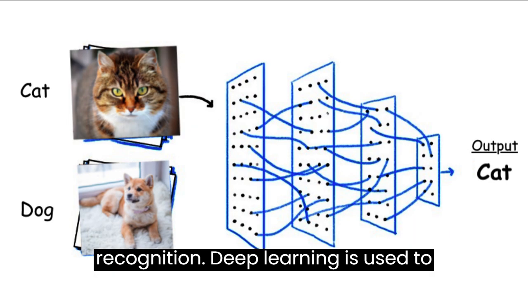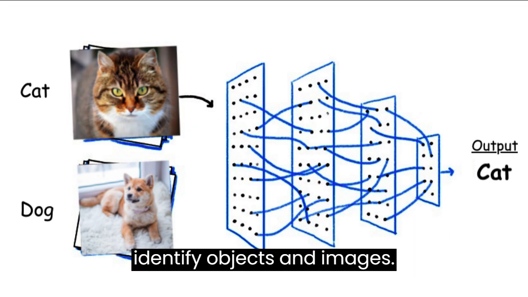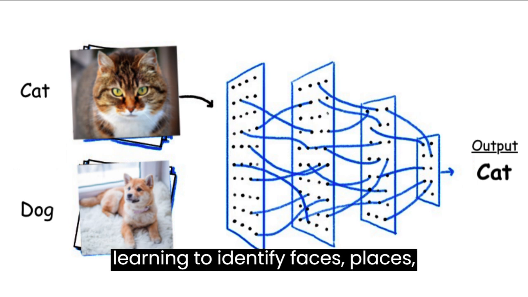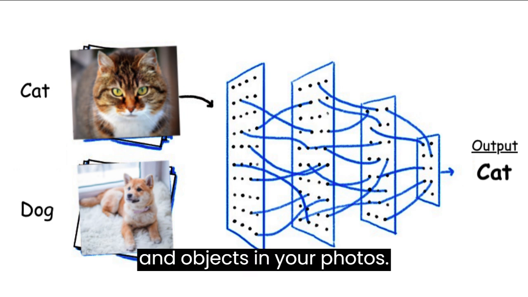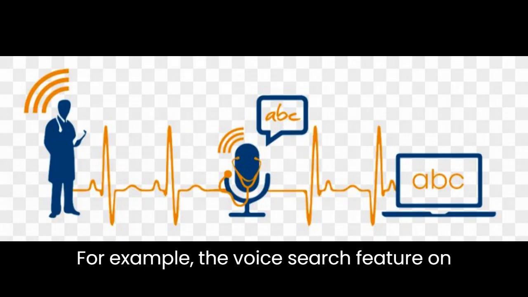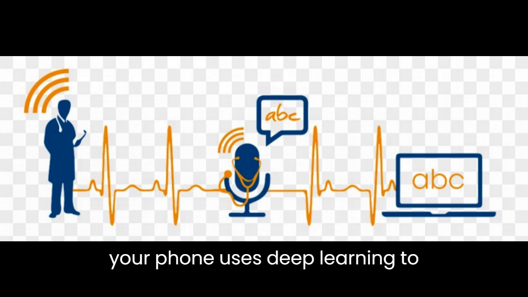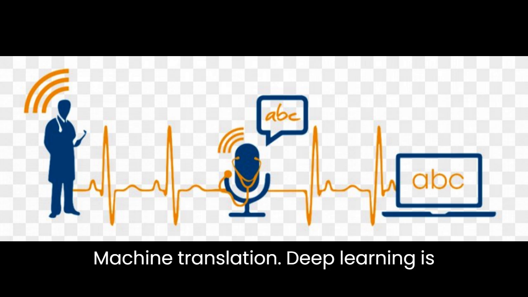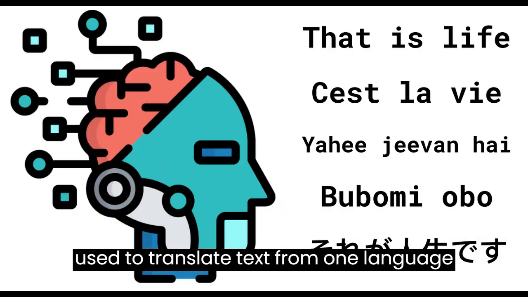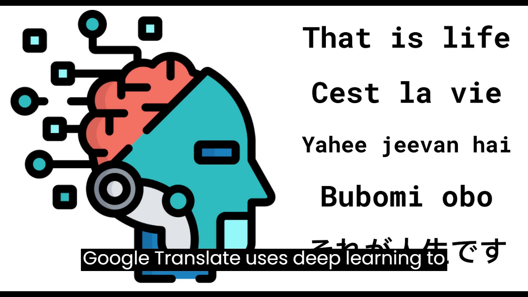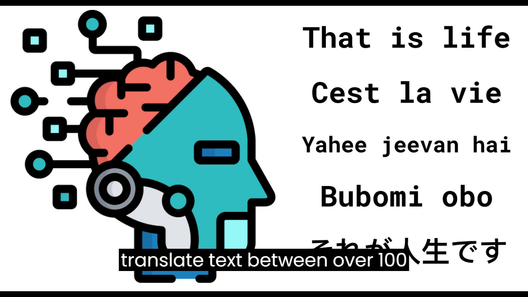Image recognition. Deep learning is used to identify objects in images. For example, Google Photos uses deep learning to identify faces, places, and objects in your photos. Speech recognition. Deep learning is used to transcribe speech into text. For example, the voice search feature on your phone uses deep learning to transcribe your voice commands into text. Machine translation. Deep learning is used to translate text from one language to another. For example, Google Translate uses deep learning to translate text between over 100 languages.